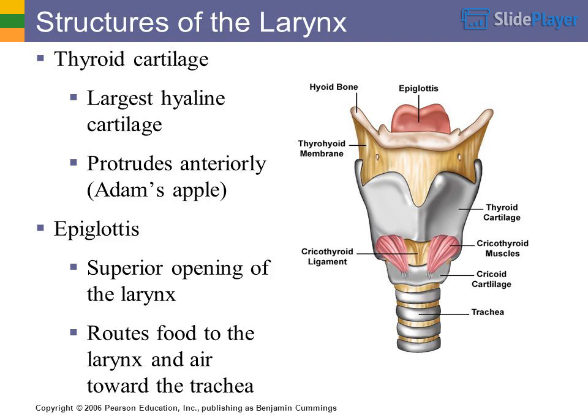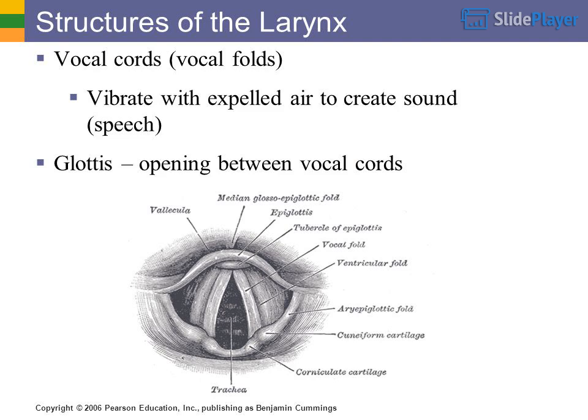Structures of the larynx. Thyroid cartilage is the largest hyaline cartilage. It protrudes anteriorly as the Adam's apple. Epiglottis, the superior opening of the larynx, routes food to the esophagus and air toward the trachea.